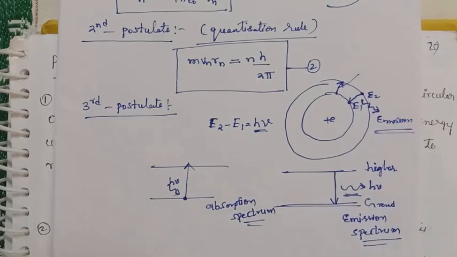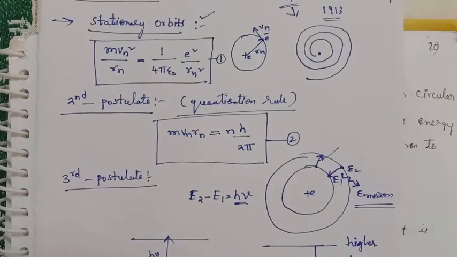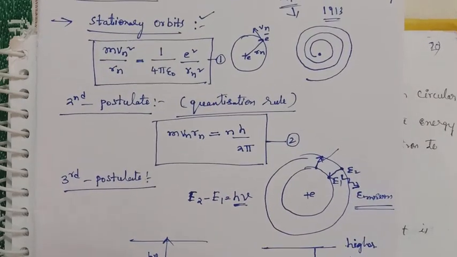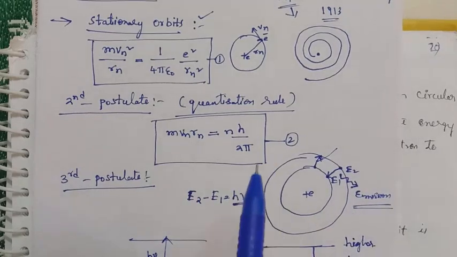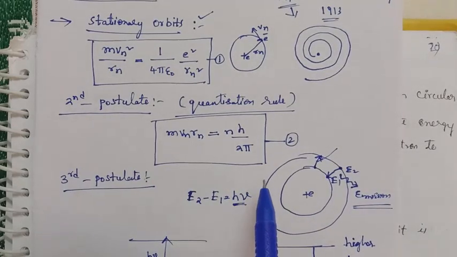Okay, these are Bohr's three postulates. Based on these three, you can calculate the radius of the orbit of hydrogen, and it is applicable only for the hydrogen atom.